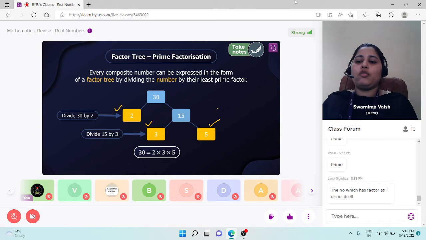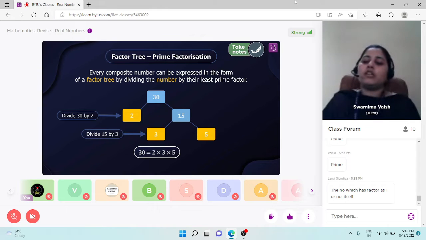Students, please take notes of it. And now let's solve some easy questions from this topic. So students, our next question is: using the factor tree, express 156 as a product of its prime factors. Students, try to solve please. Tell me the prime factors of the number 156.